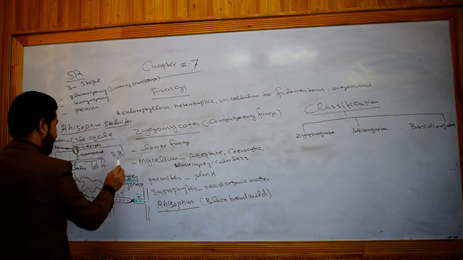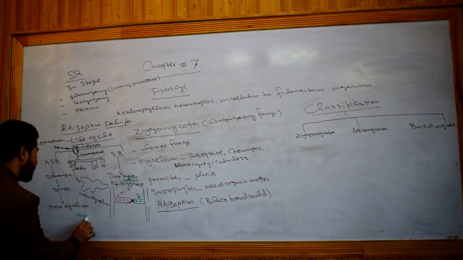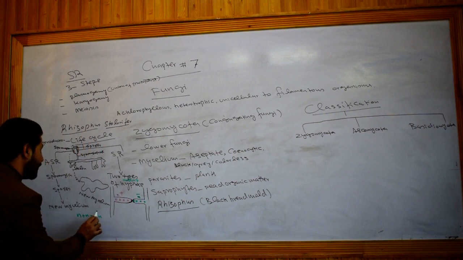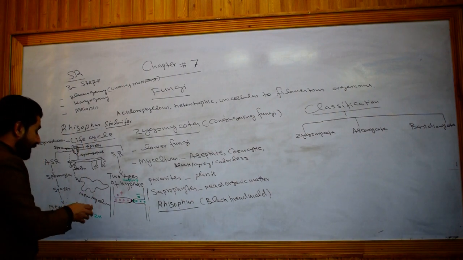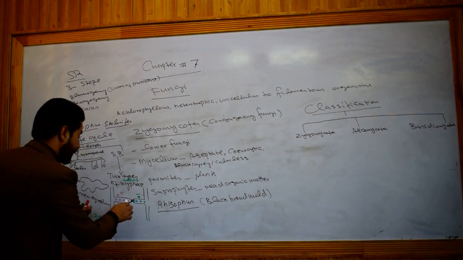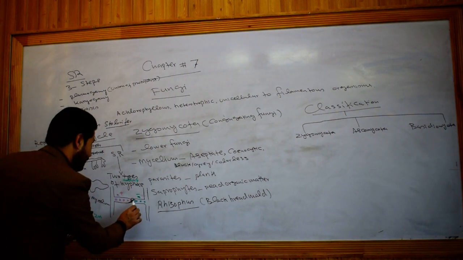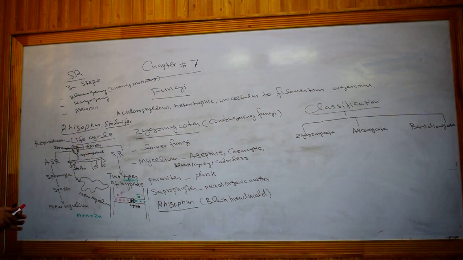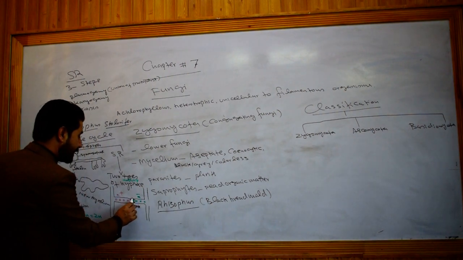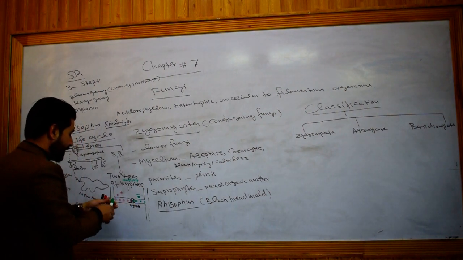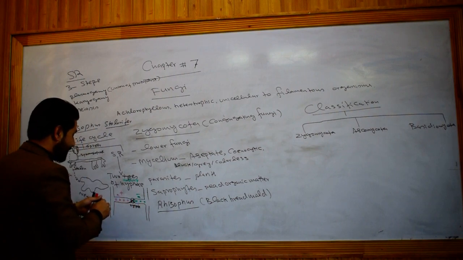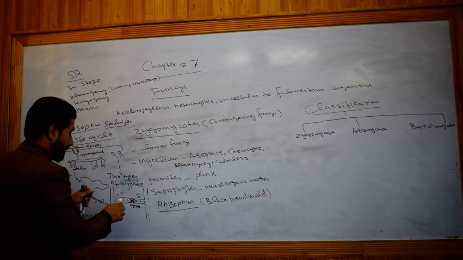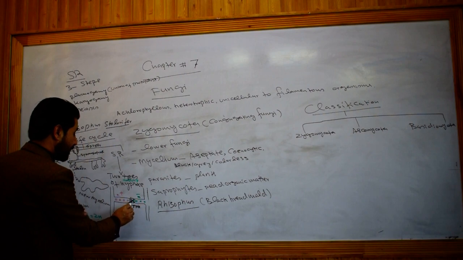So n plus n gives rise to 2n. That is, a diploid structure will be formed. This diploid structure is called zygote. And then this zygote gives rise to a spore-like structure which is called zygospore. The zygote gives rise to a thick-walled resistant structure.